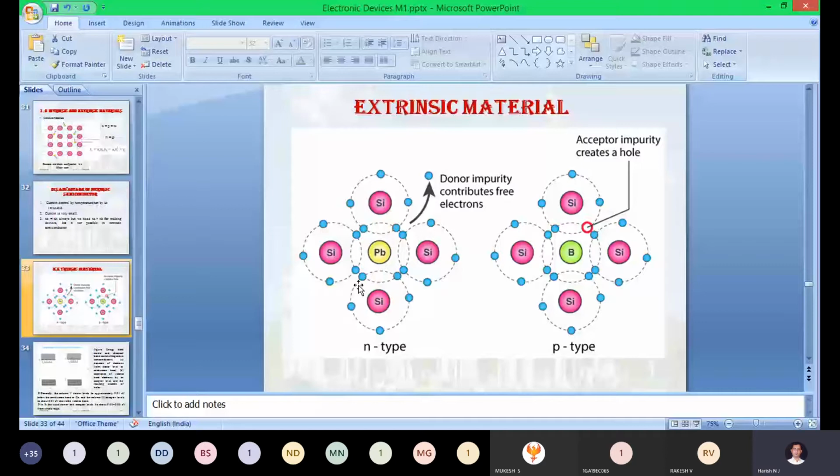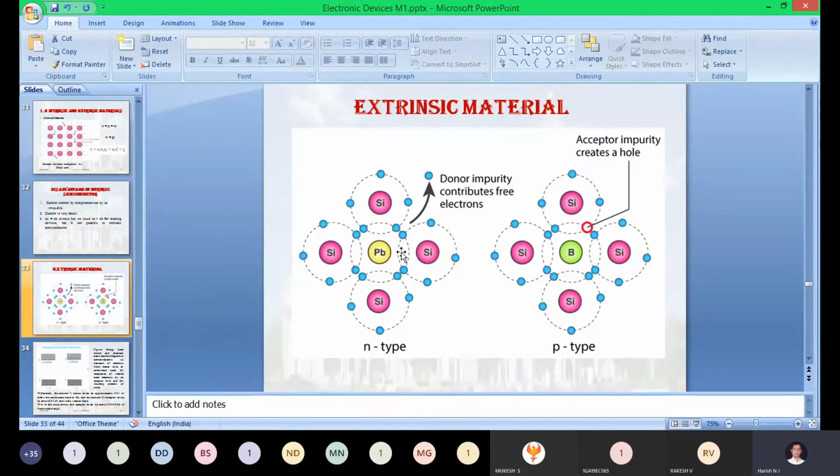So the center silicon atom I am replacing, I am putting the pentavalent impurity here. That pentavalent impurity, what it is doing here: 1 electron of the pentavalent impurity is sharing with the topmost silicon and forming a covalent bond. The same way the left side, right side, as well as the bottom, it is sharing 4 electrons with the neighbor silicon atoms and forming covalent bonds, and one extra electron will still be there. Where that extra electron will be located in your energy band diagram, we will show in the next slide. Once we move to the next slide, I will show you.